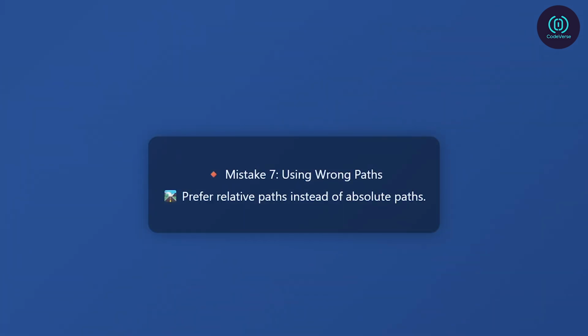Mistake 7: using wrong paths. Using absolute paths like C:\Users\...\Desktop\file.txt may work on your PC, but not on someone else's. Prefer relative paths, or ensure your app checks the environment before file access.